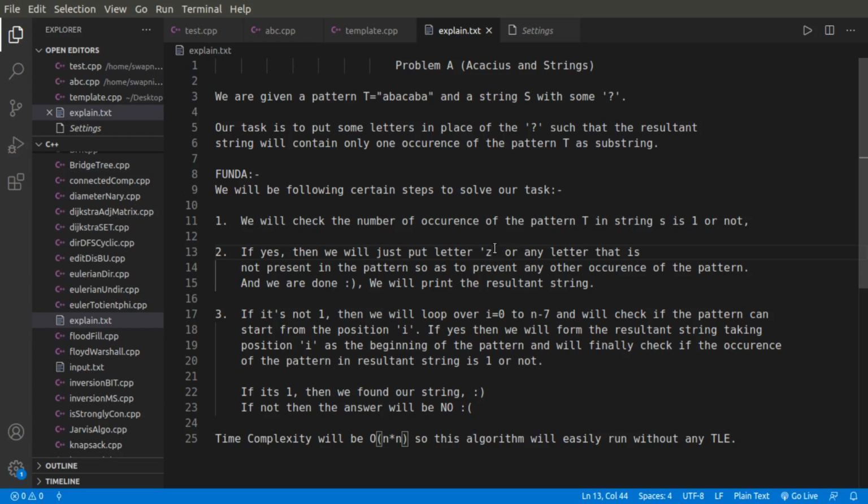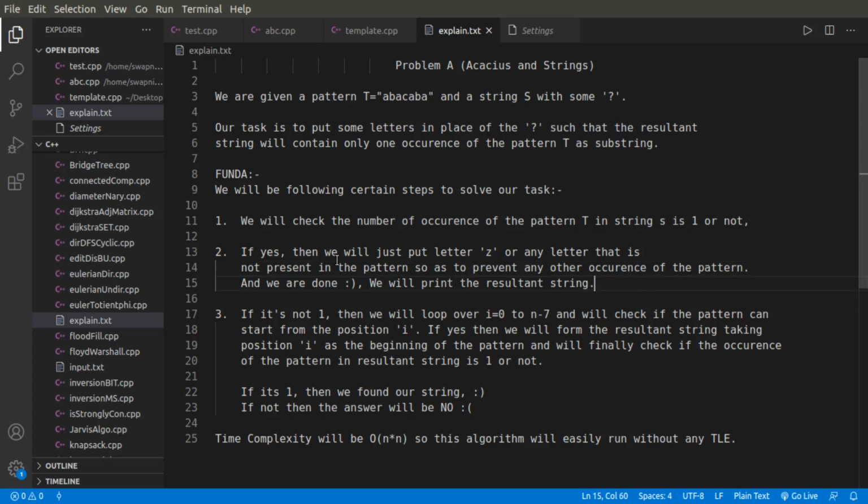We just replace the question marks with that letter, and we fulfill our task of replacing all the question marks with certain letters, and the final string has only a single occurrence of this pattern. So we just print out our resultant string and we are done. We just return it or exit the function over here.